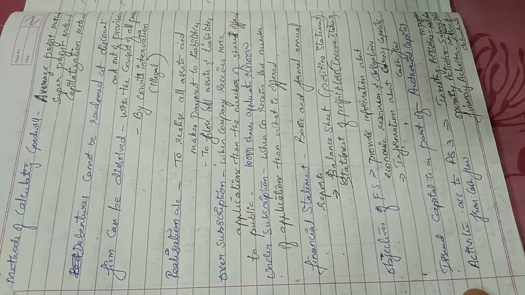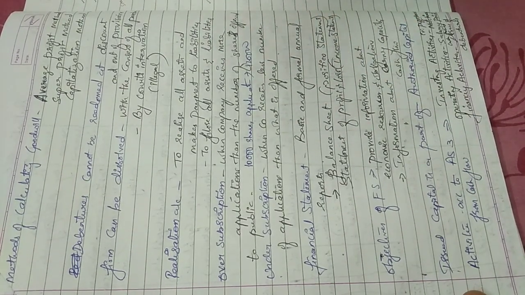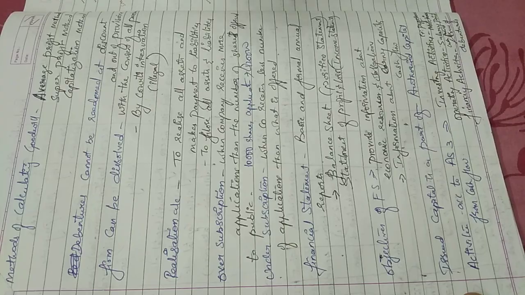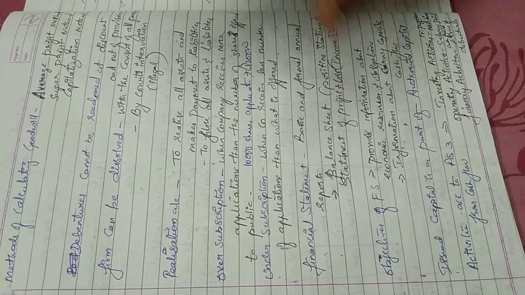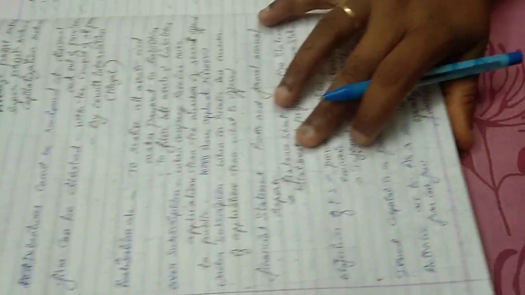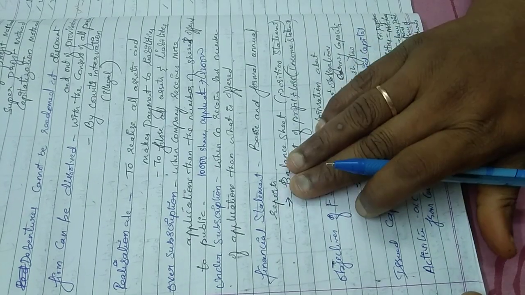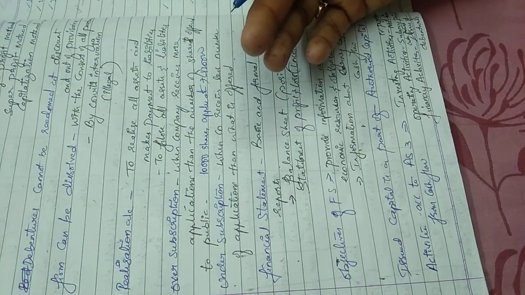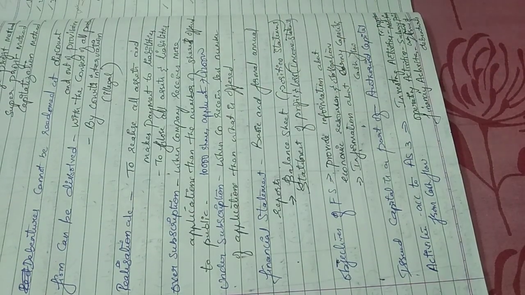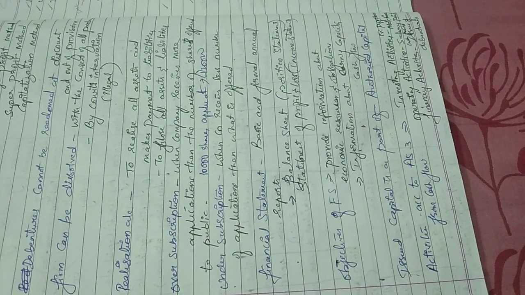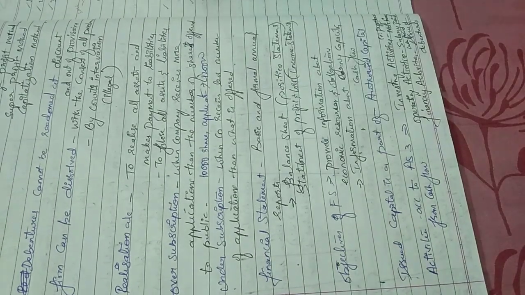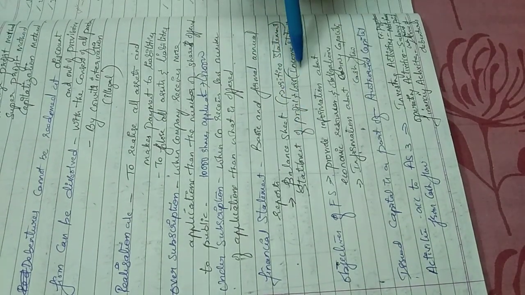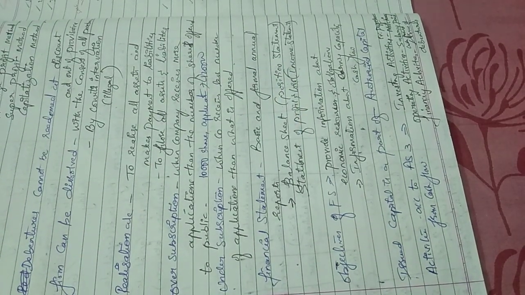For example, if I'm issuing 10,000 shares and the public is subscribing only 8,000, that is called undersubscription. Now, what is a financial statement? Financial statements are basic and formal annual reports prepared by the management to analyze the financial conditions. They can be a balance sheet, statement of profit and loss, cash flow statement, etc.